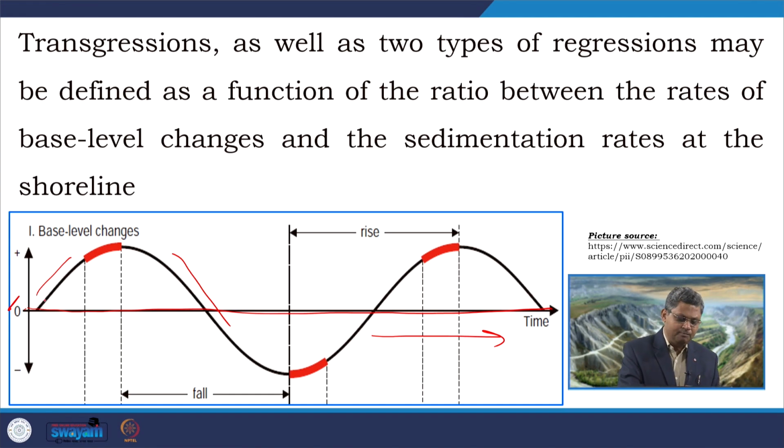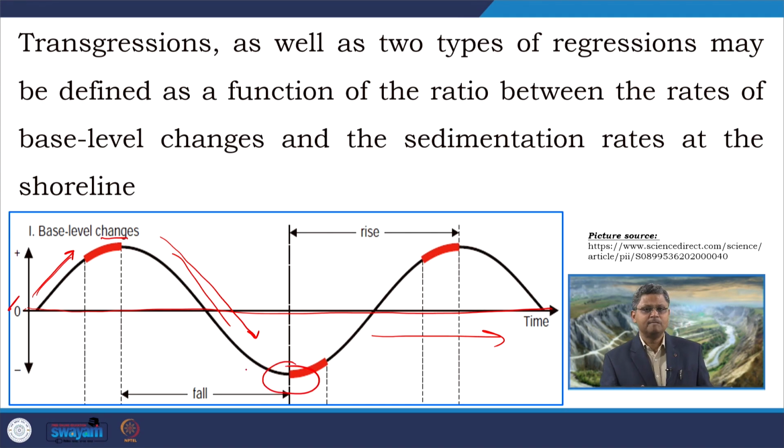For some time it has risen, gone to the maximum, and then come down. That is the fall phase. Then it reached the maximum extent of fall, turned around and started rising again, came to the peak of rise, and again started falling.